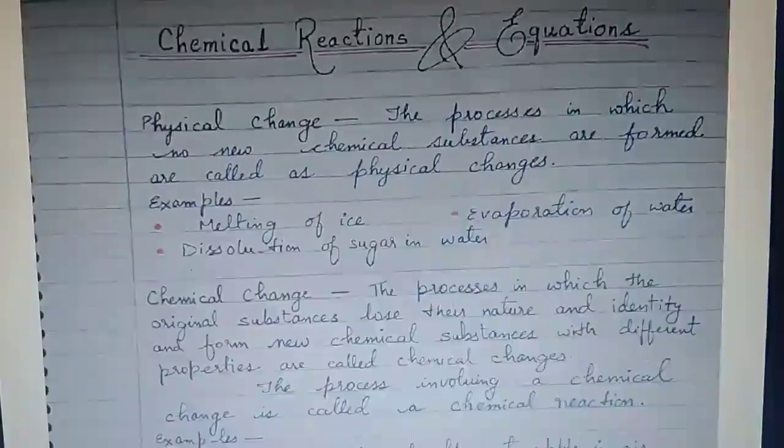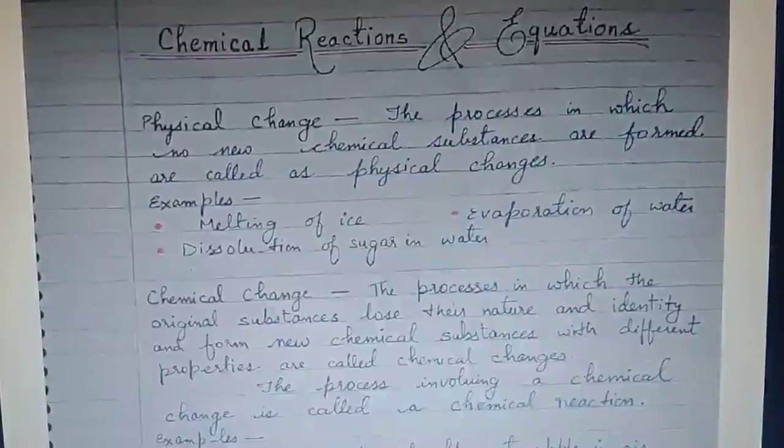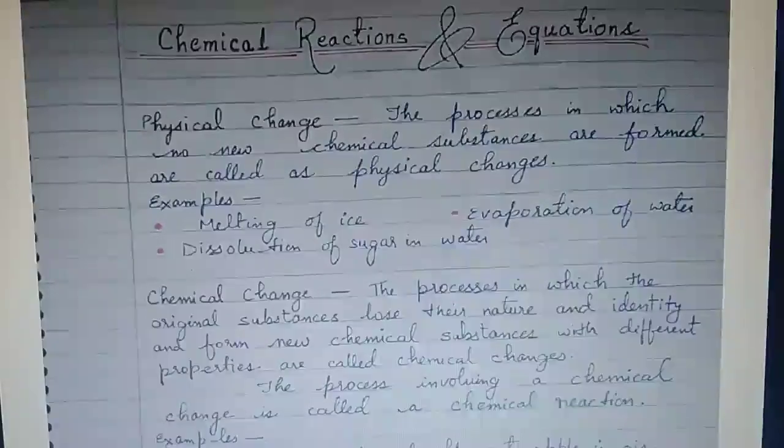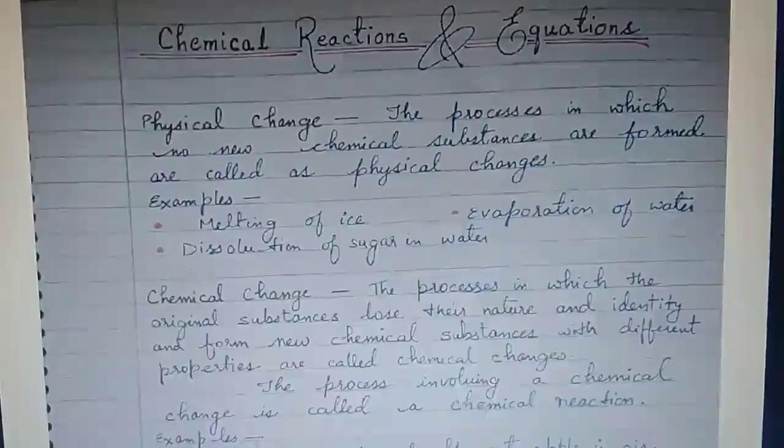Physical change means, suppose I have a piece of paper. If I fold that piece of paper to make an aeroplane or a boat, what I am doing is changing its size, and this change of size can be called a physical change. But if I burn the same paper, I get black colored ash. So burning of a paper would be a chemical change.